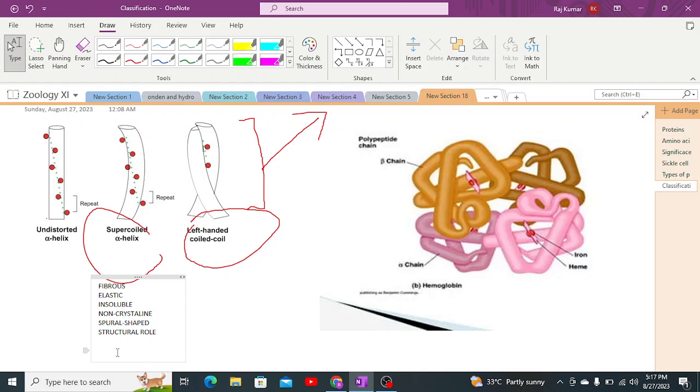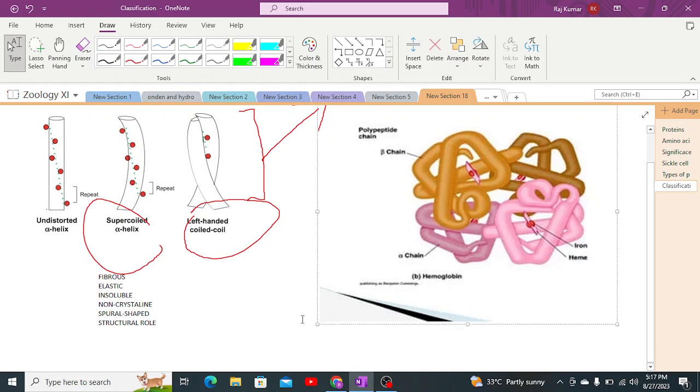There's another type of protein as well. Keratin is there, collagen is there, actin is there, myosin is there. So this is what we call the fibrous structure.